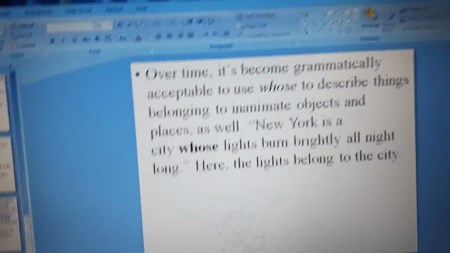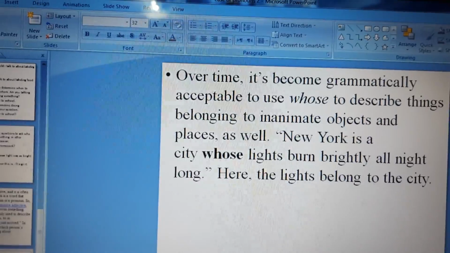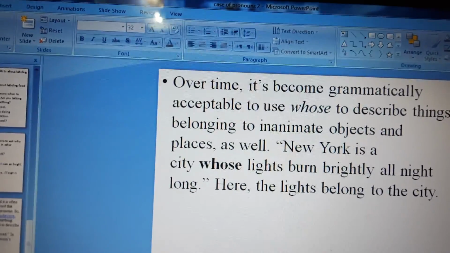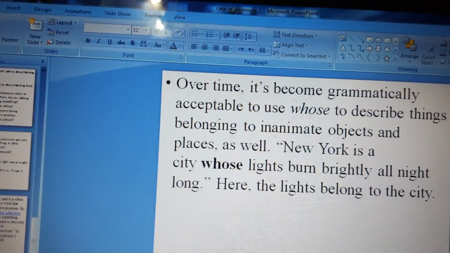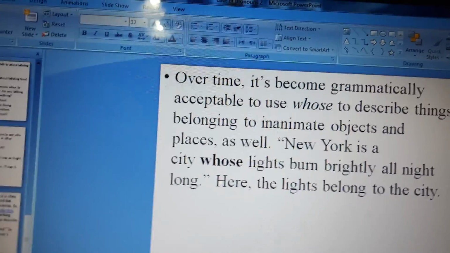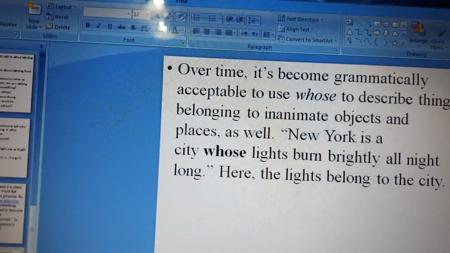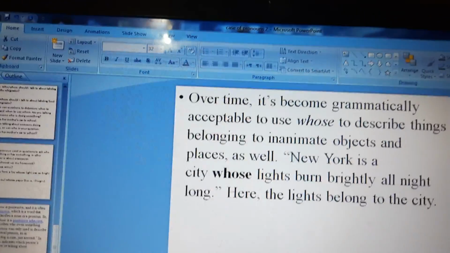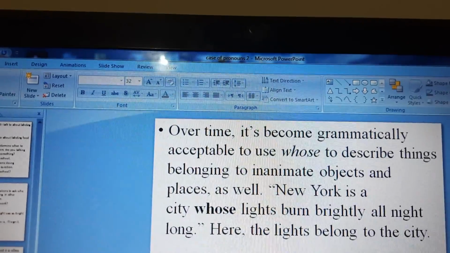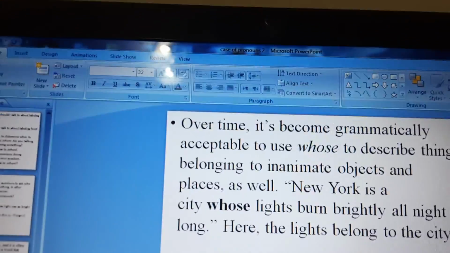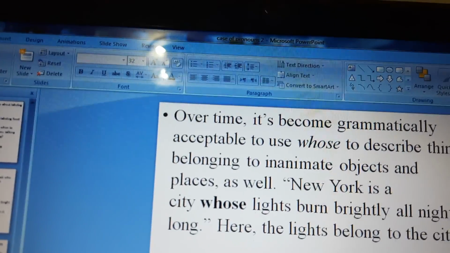Here, you have to study this and make sure that you know this information. Over time, it became grammatically acceptable to use whose to describe things belonging to inanimate objects and places. As well, New York is a city whose lights burn brightly all night long. So the lights belong to the city. That's right, we're talking about lights, but lights belong to New York.